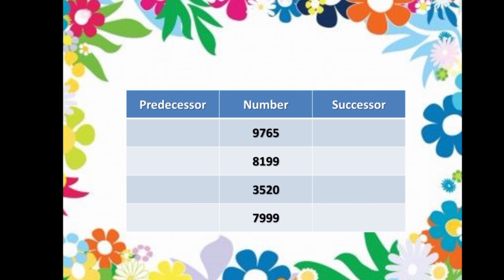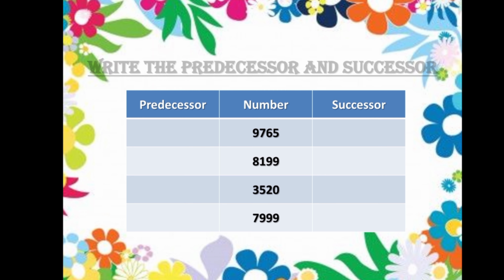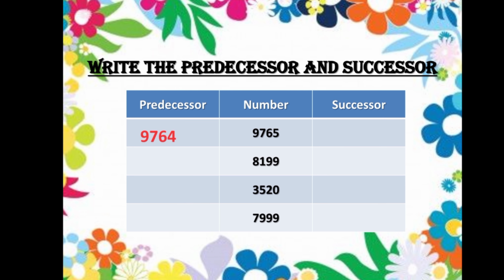Okay, the first example is 9765. So what will be the predecessor? The number before this number. So the predecessor is 9764.